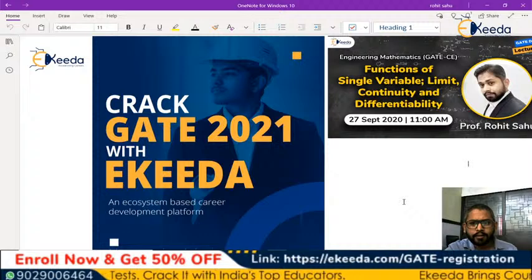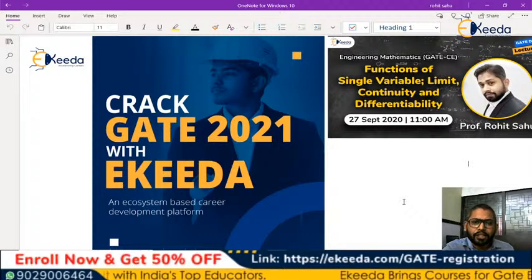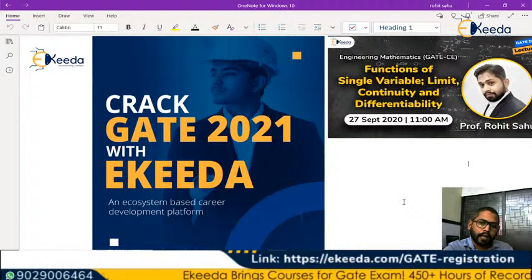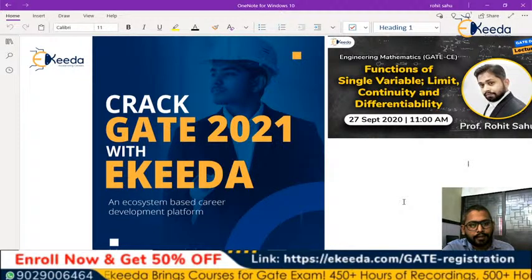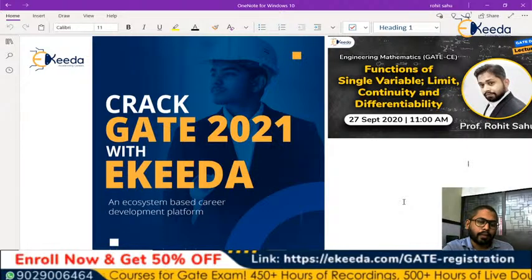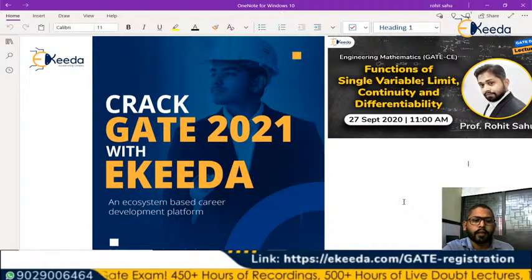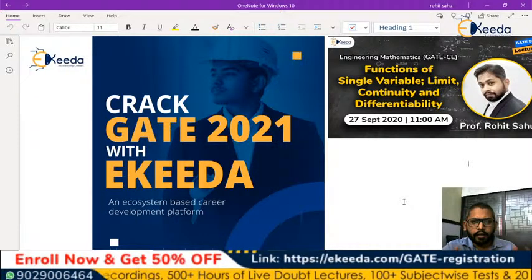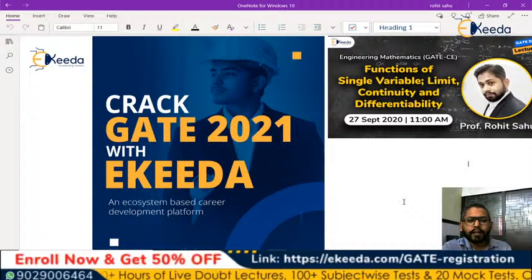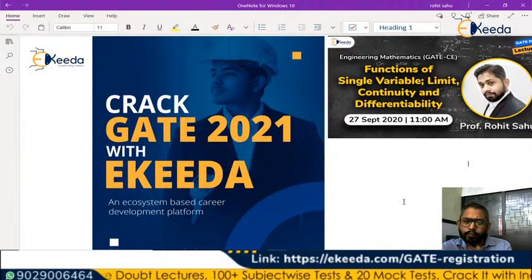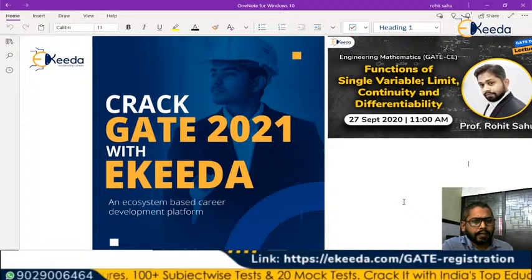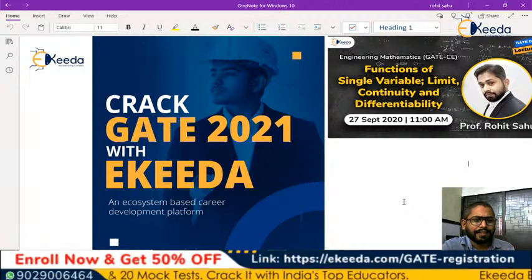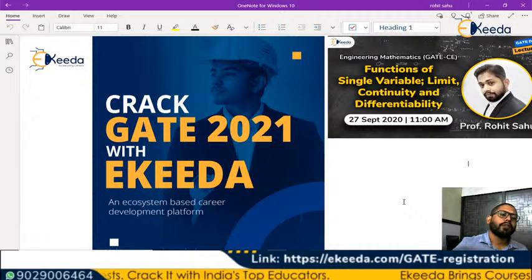So this was about the linear algebra, which we have already done. Welcome back to the next session, and we are here for the session on calculus. Now we are moving to the next unit, which is calculus. This will cover topics like limit, continuity, differentiability, maxima minima, mean value theorem, Taylor's theorem, Taylor's series, Fourier series, multiple integral, derivative, partial derivative, integration, definite integral, which will move to vector calculus, and in vector calculus we'll see Gauss theorem, Stokes theorem, Green's theorem, curl, divergence, and gradient. One by one we'll be dealing with these.